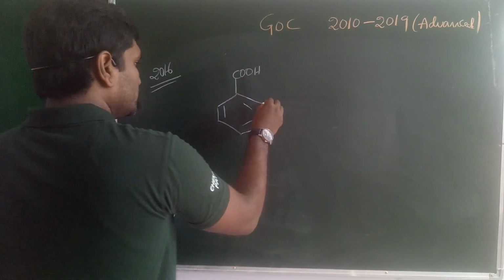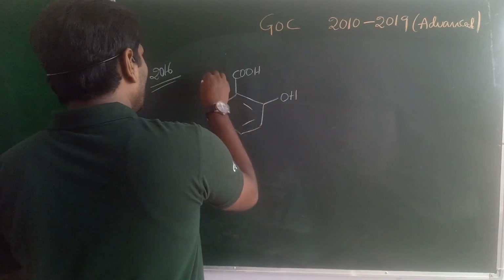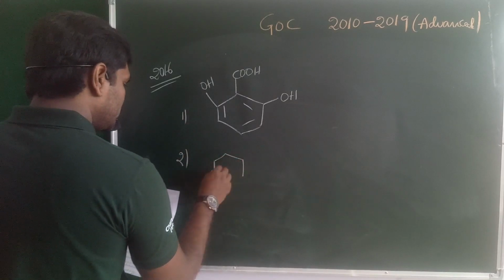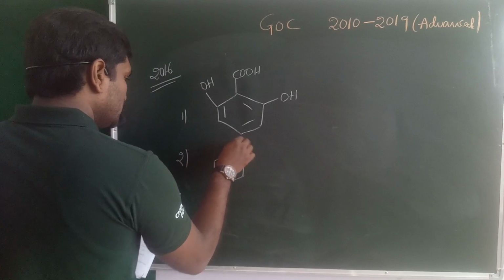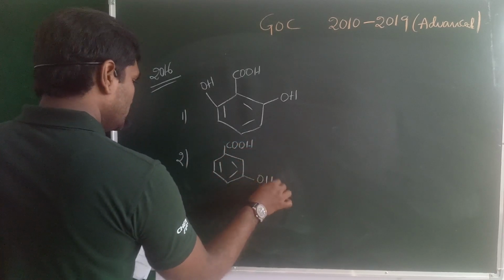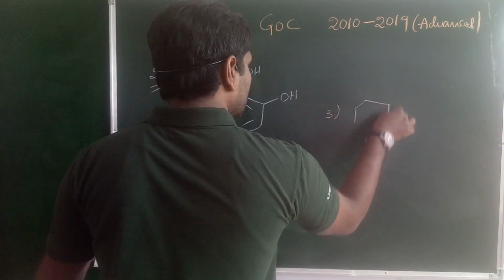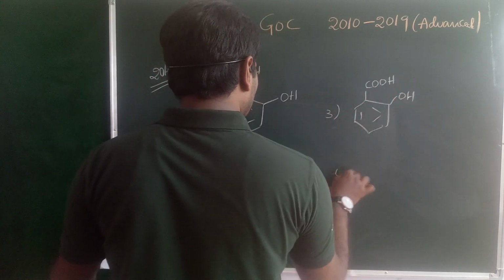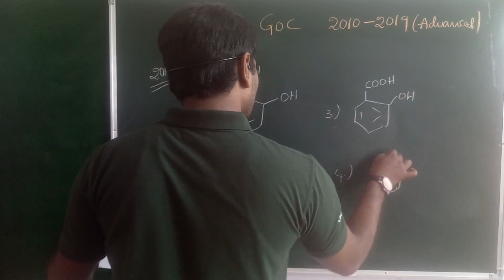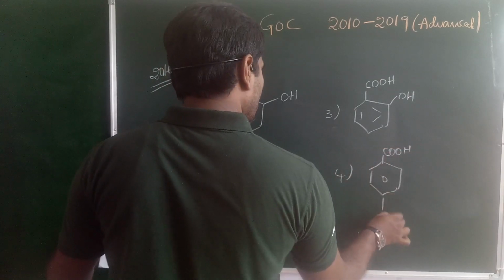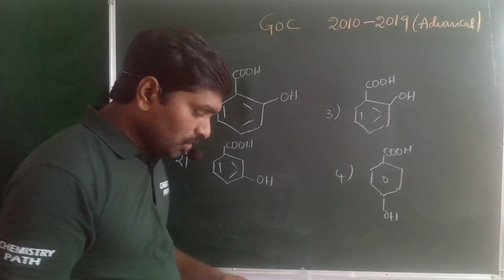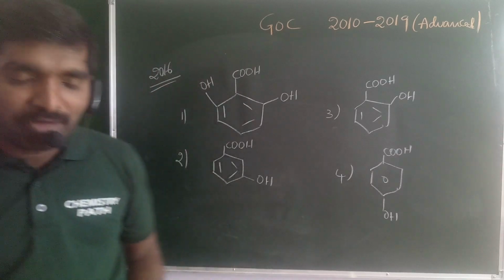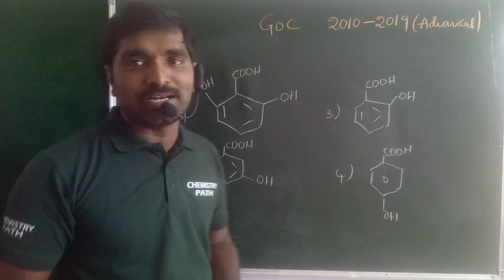COOH, OH. So first option, second option, COOH, third option, ortho-hydroxybenzoic acid, and fourth option, para-hydroxybenzoic acid. So what is the correct order of acidity for the following compounds? Which is a simple question generally.